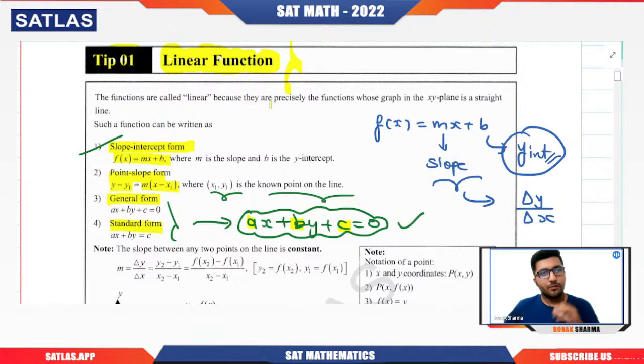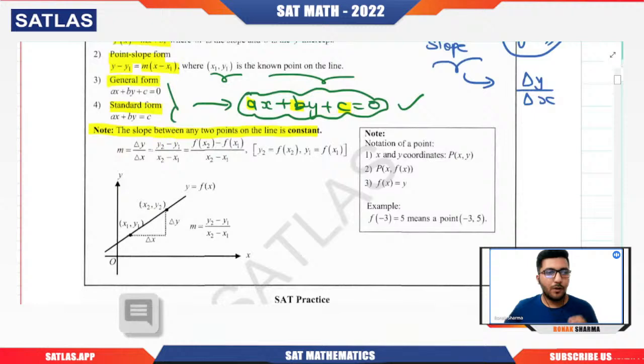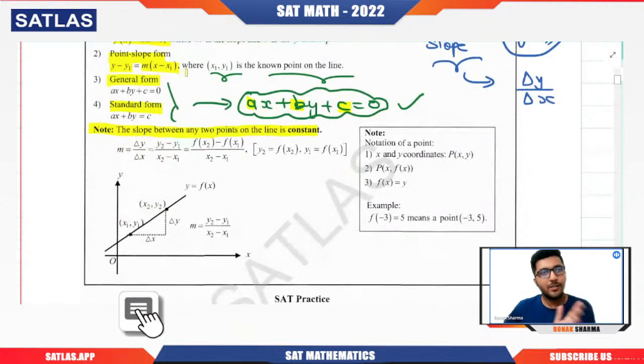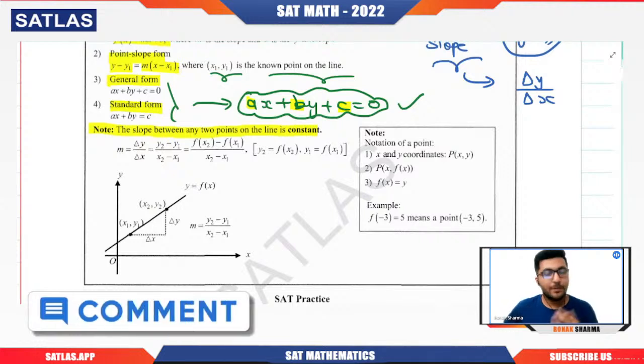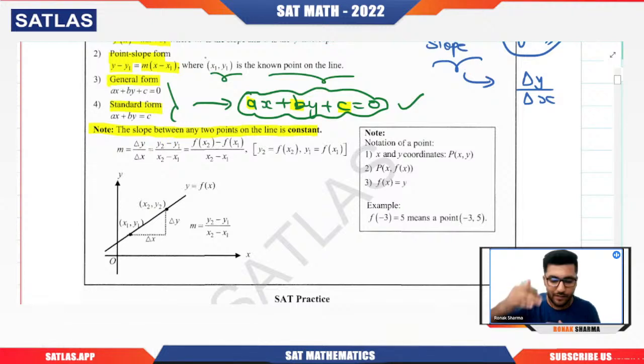So we have got the idea of what a linear function is. It represents a straight line. We have covered the different formats and what slope is. One very important idea you need to know is that the slope remains constant throughout the graph, for all the values of the function. Basically, what do we mean by slope? It is nothing but the change in y divided by the change in x.